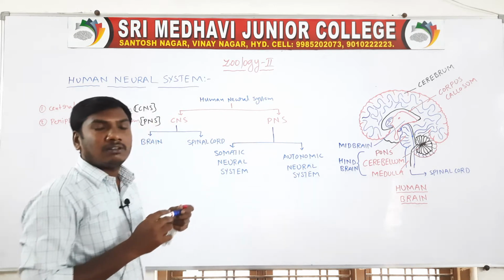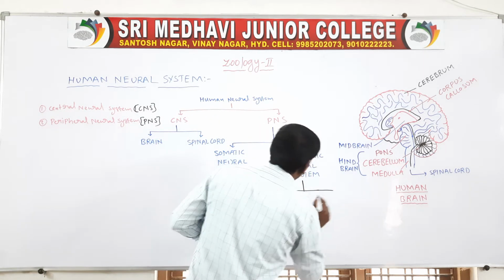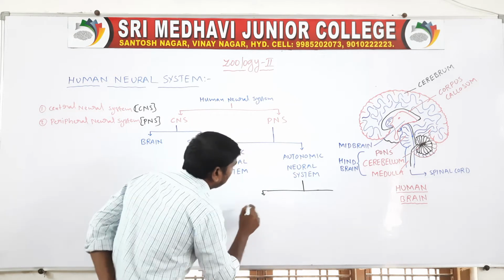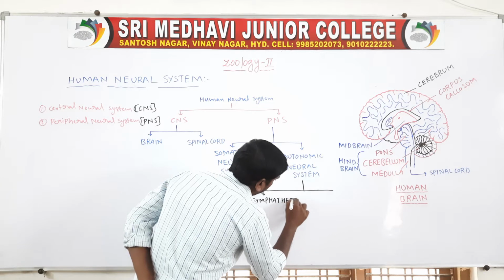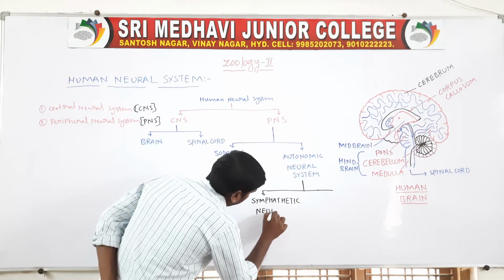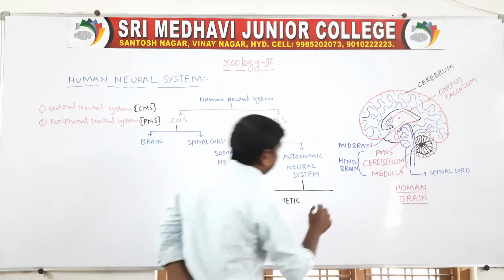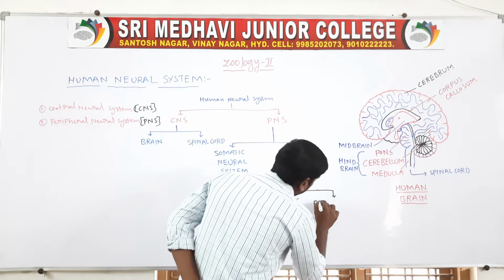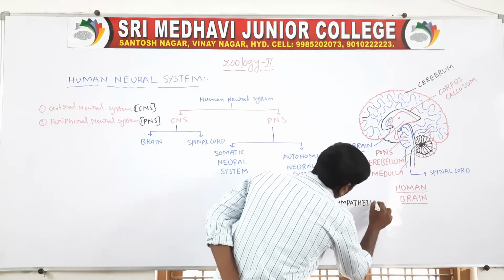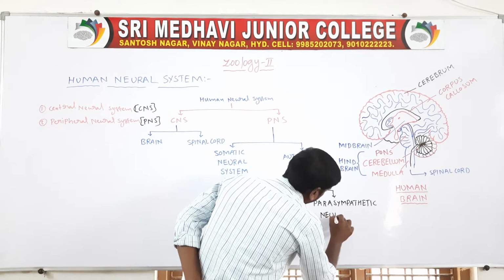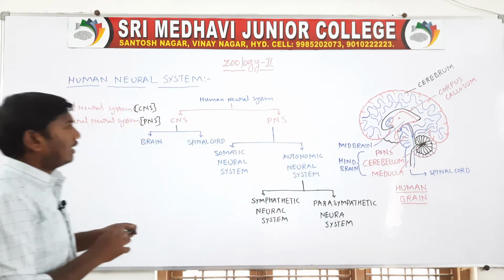The autonomic neural system is divided into two: one is the sympathetic neural system, another one is the parasympathetic neural system.